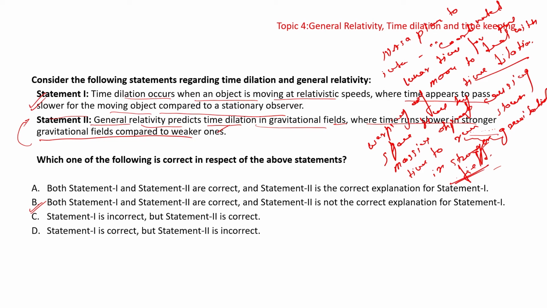That's why this 2 is not the correct explanation, as it says that general relativity predicts time dilations, but it is the warping of the space. It is according to general relativity, the gravitational time dilation occurs due to the warping of the space time by massive objects, causing time to run slower in the stronger gravitational field. Okay, so B is the correct answer here.